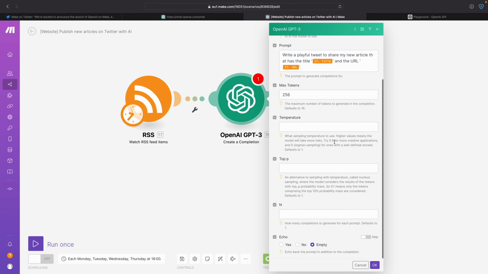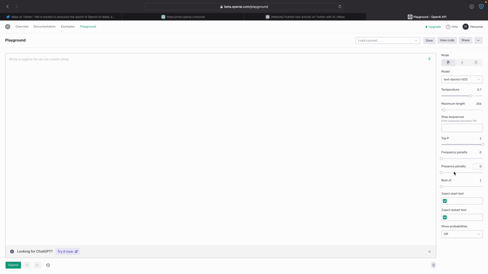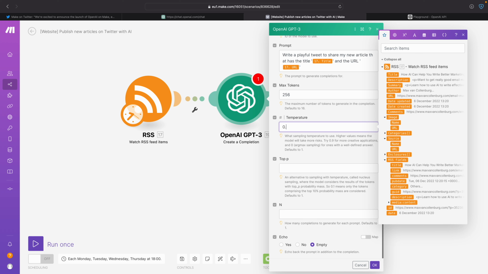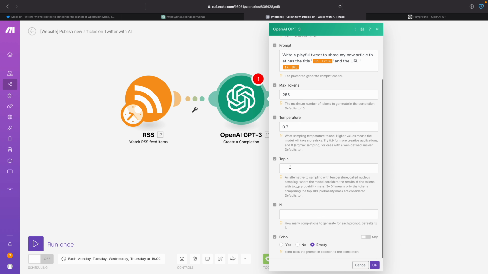So I guess this means that when you ask it something factual, maybe you want to set it to 0, or if you want to ask for creative text, then you go high. Let's see if there's also a default for that here. So, temperature. By default, they set this to 0.7. Like, I want to create a creative tweet, right? So I can also try to set it higher, but let's just stick safe. You can always change that.